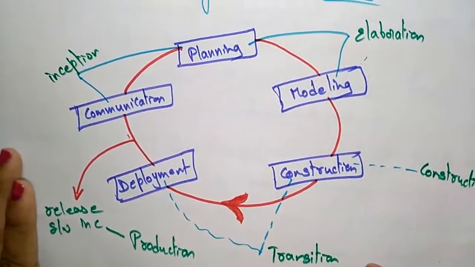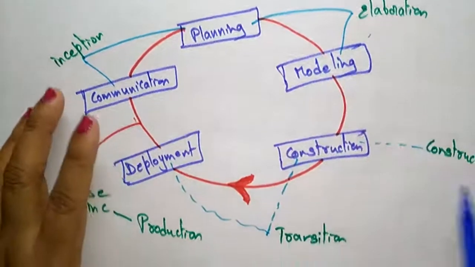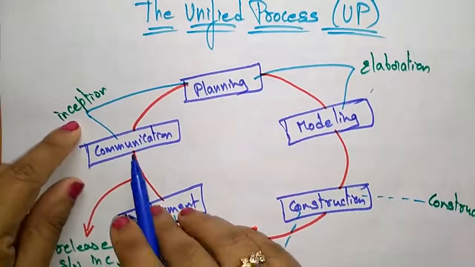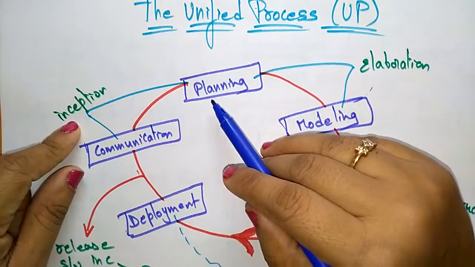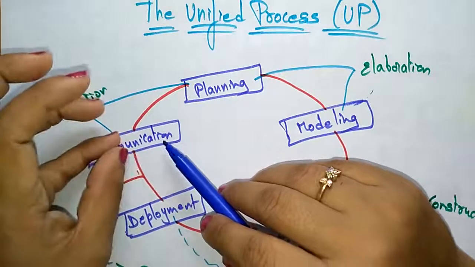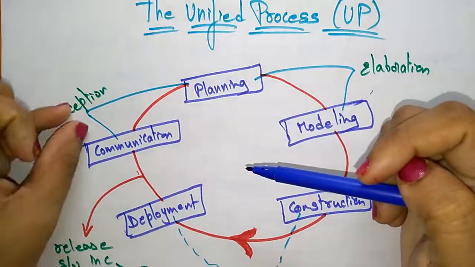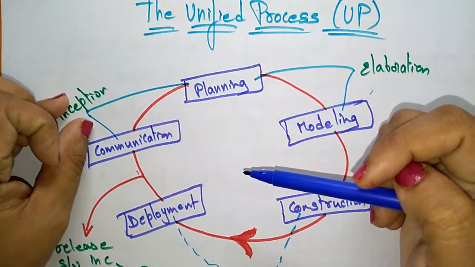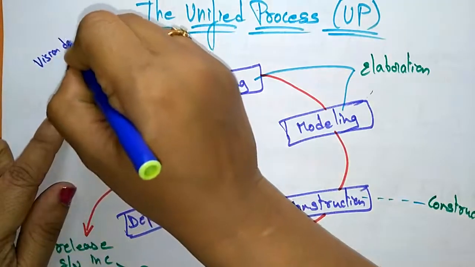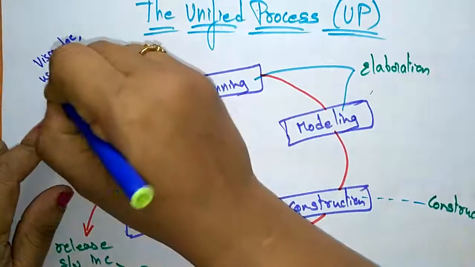Now coming to the unified process model. The unified process model has the inception phase, elaboration phase, construction phase, transition phase and the production phase. The inception phase is a combination of both communication and planning. Instead of calling it communication and planning, the unified process model writes the name as inception. So what role will the inception phase play? Here the inception produces the vision document, and it uses the initial use case models.